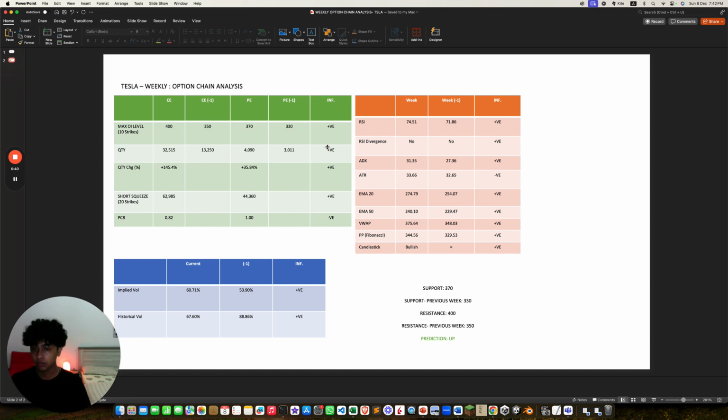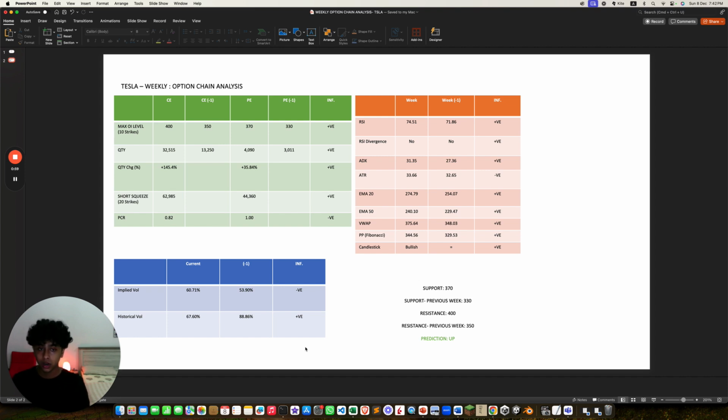Implied and historical volatility, oh wait, this is wrong. Implied volatility is higher, so that's negative. And historical volatility is lower, that's positive. RSI is higher, positive. No divergence, positive. ADX is higher, positive. ATR is higher, negative.